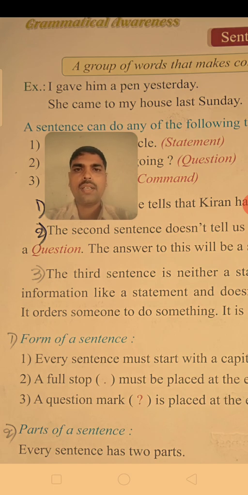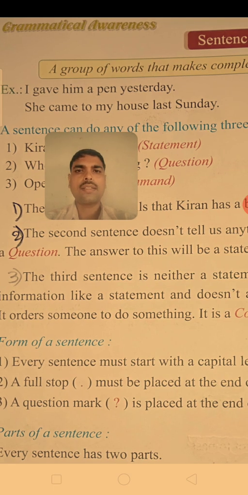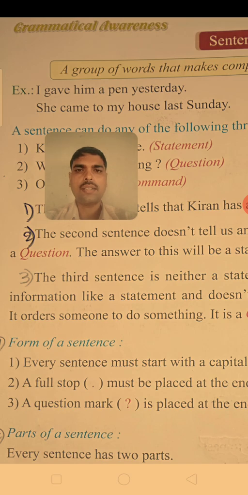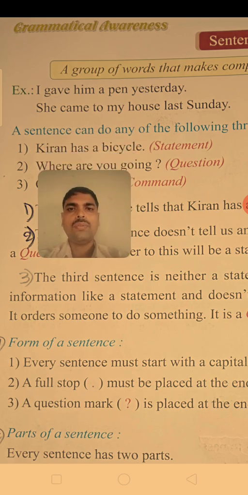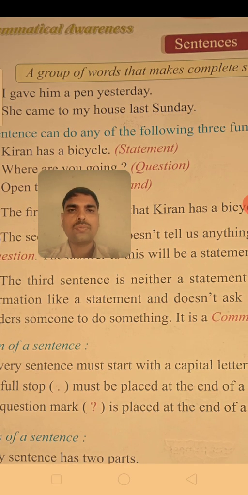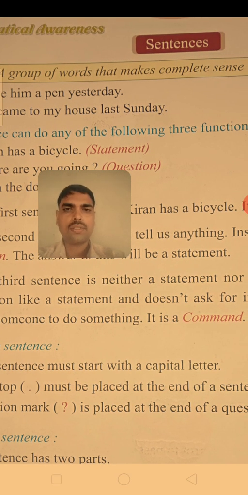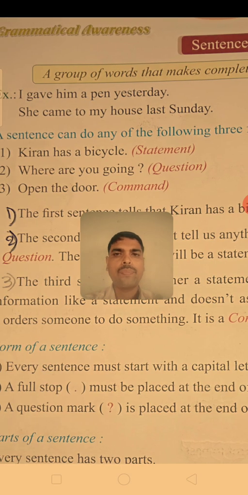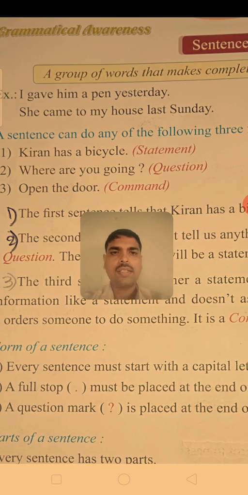And second one, she came to my house last Sunday. Here she is a word, came is a word, to my house last Sunday. So these are the words, a group of words giving complete sense, so it is called a sentence. Now a sentence can do any of the following three functions. The first function is a statement, the second function is a question, and the third function is a command.